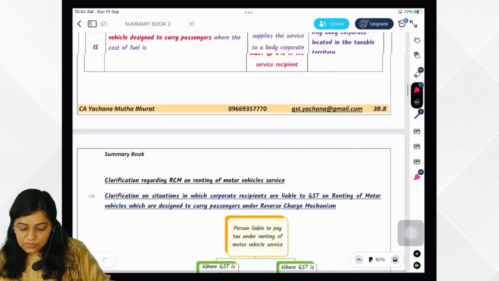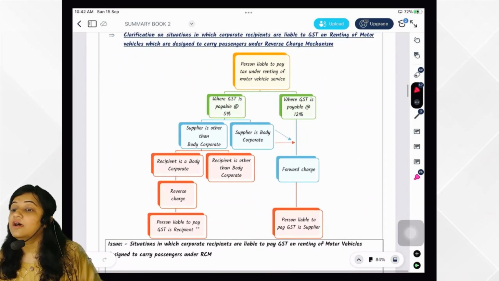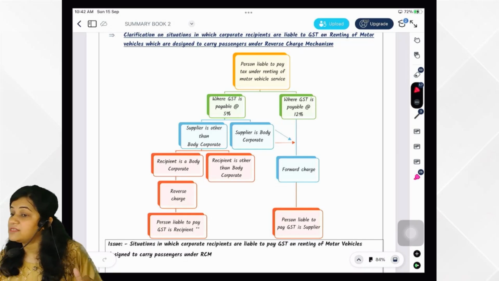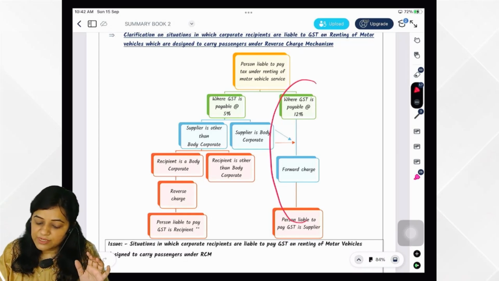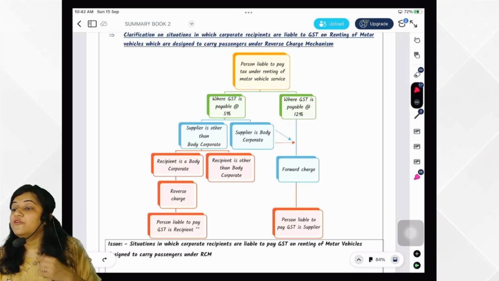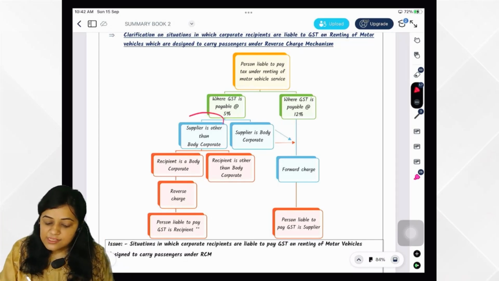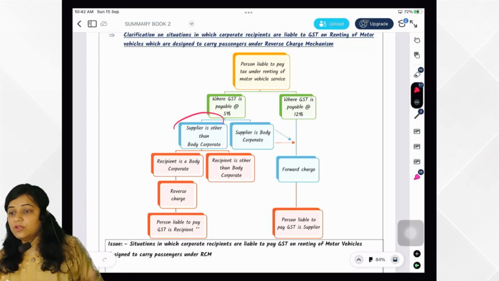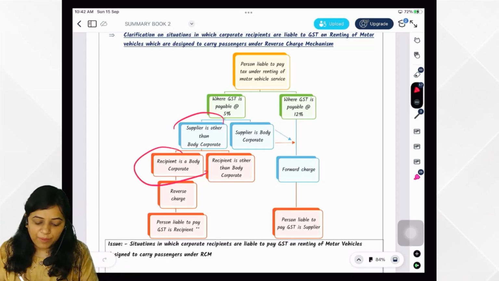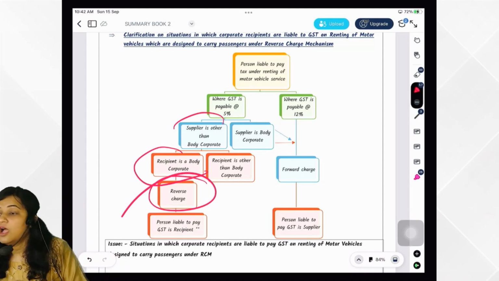Okay. Then there comes renting of the motor vehicle designed to carry passenger. In this case, when it is 12%, it is always under forward charge. If it is under 5%, then only one case under reverse charge. What? Supplier is other than body corporate, recipient is other than body corporate, then only reverse charge is there. Otherwise, forward charge. Very clear?